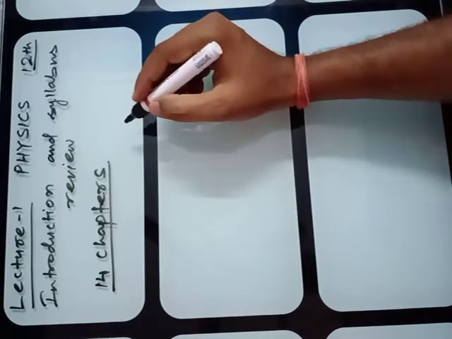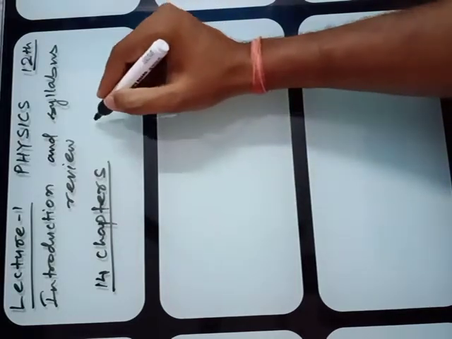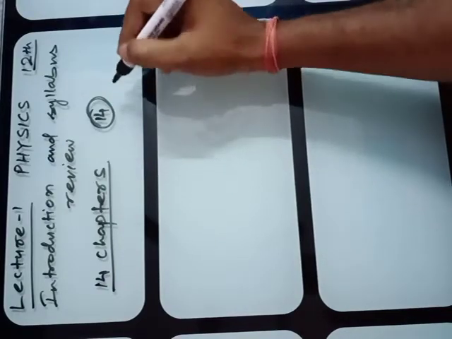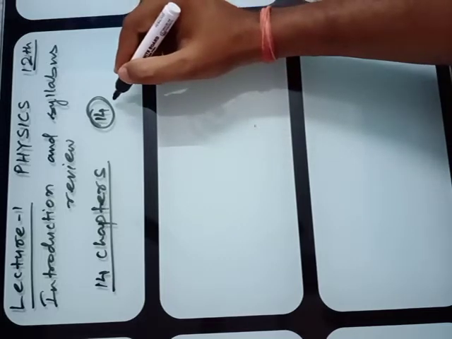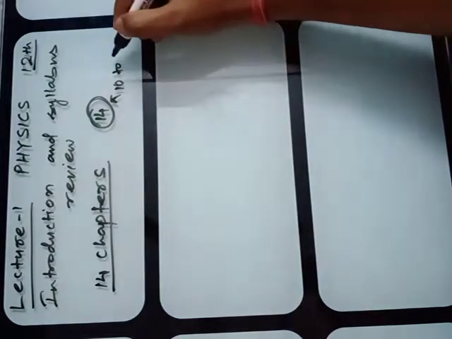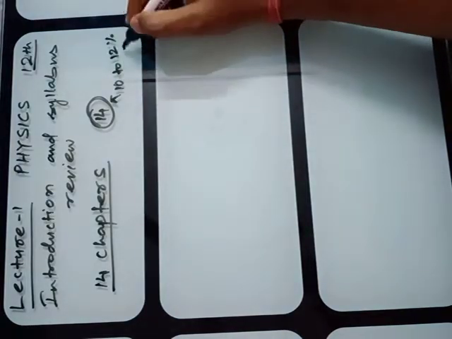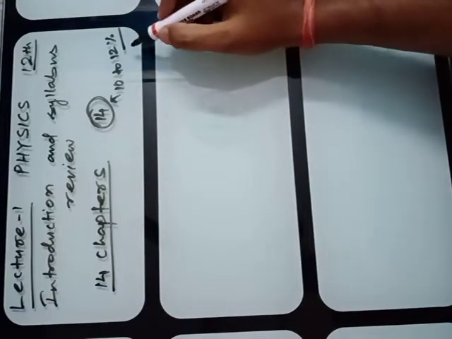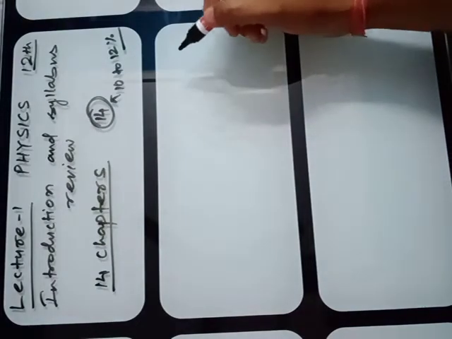In 2021, chapter number 14 itself has been reduced. In NCERT you have to study only 10 to 12% of chapter 14. Actually it is mentioned in detail that it has to be covered for IIT and NEET, but for board you have to study only 10 to 12%. I will discuss in detail when we come there.